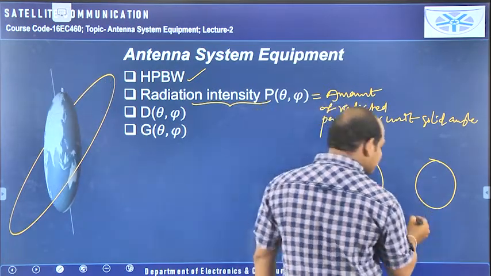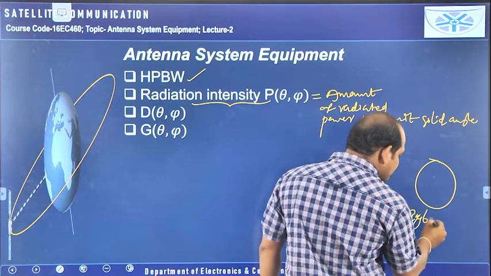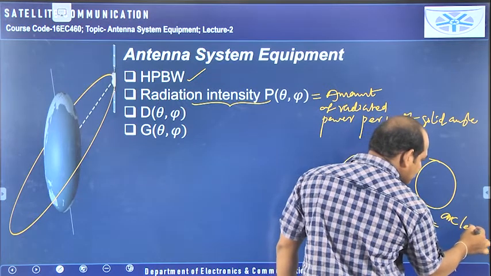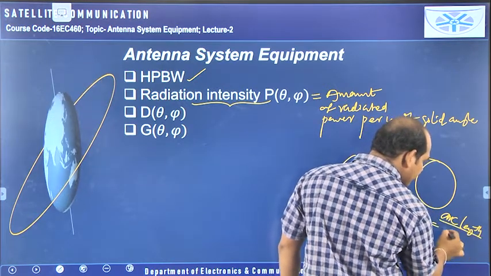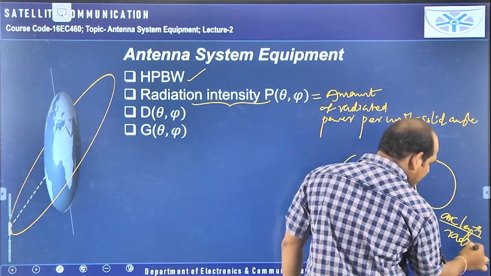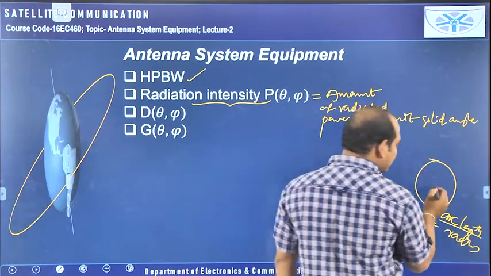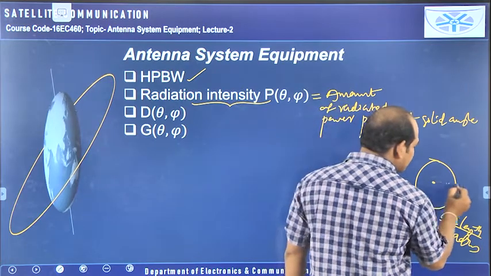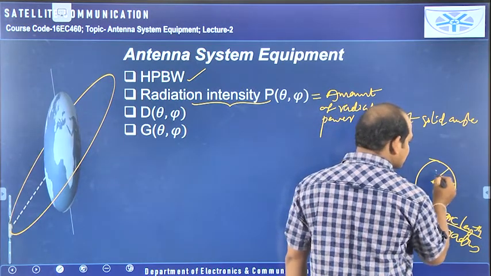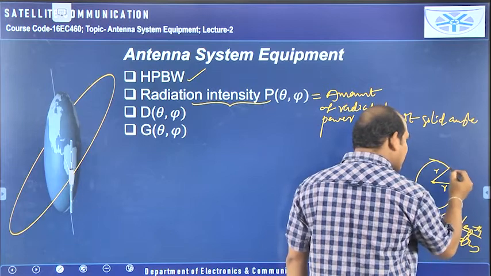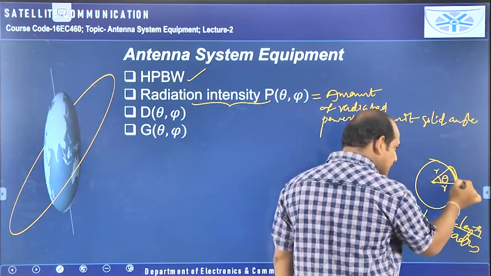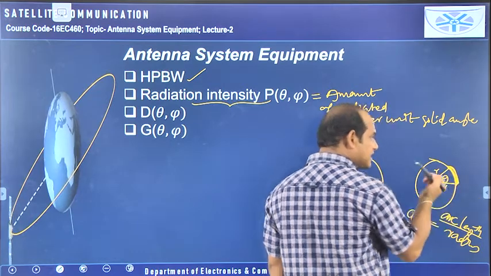The definition of angle is: angle is equal to arc length by radius. This is the formula for the angle. If you take this circle, here the origin is there, the center of the circle is available, and from this, this is R, this is R, and this is the arc length. This arc length is created because of this theta angle.